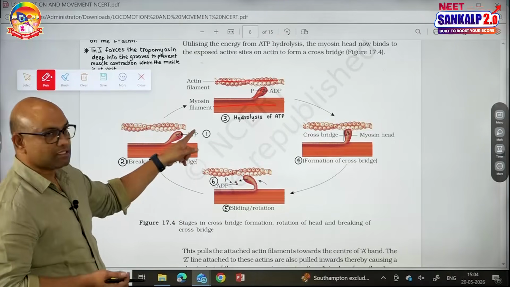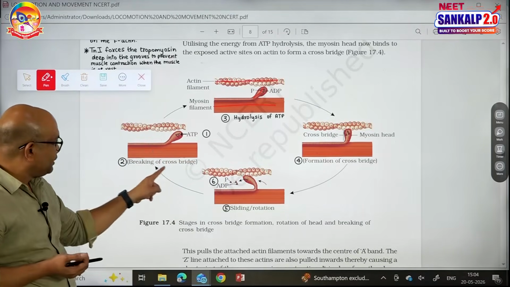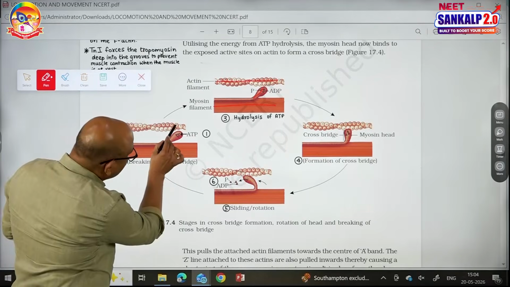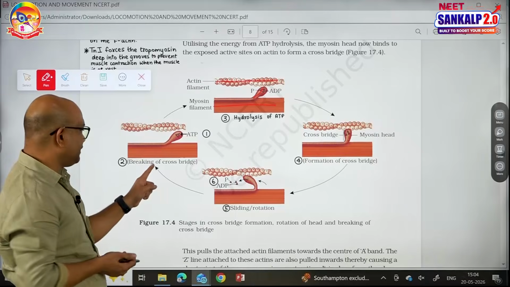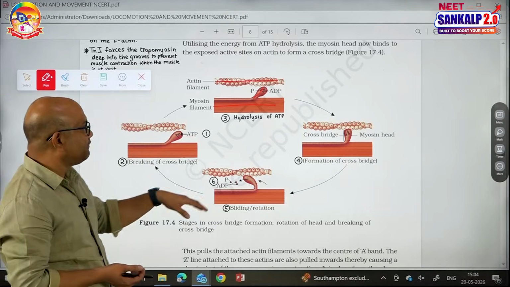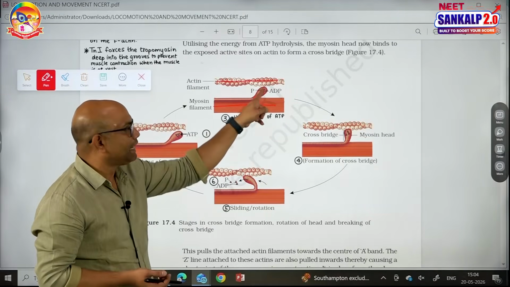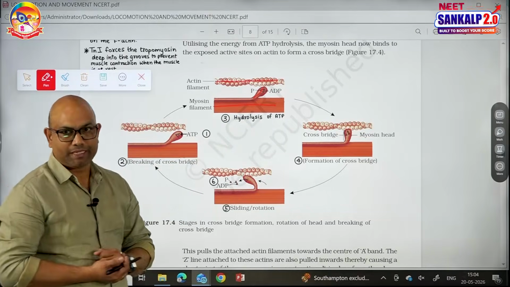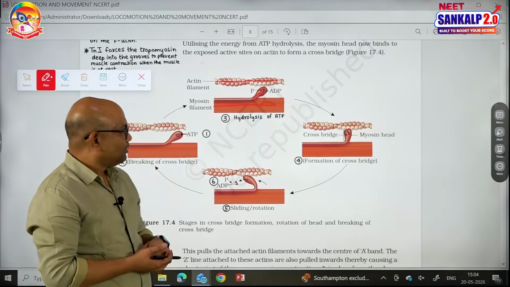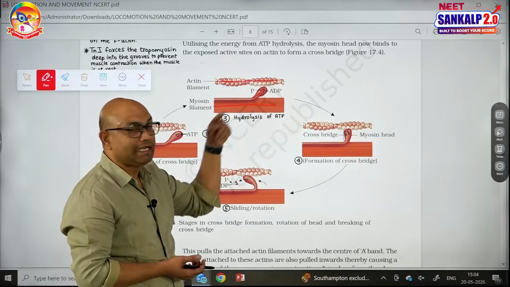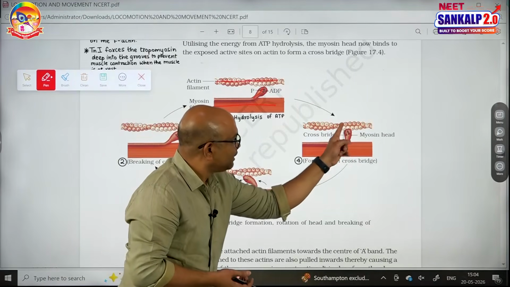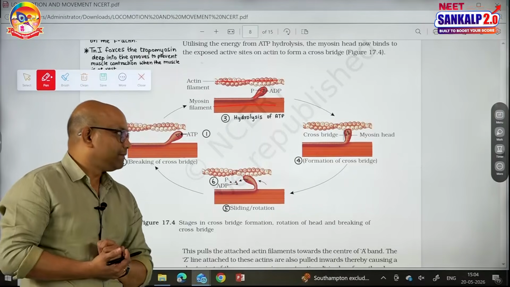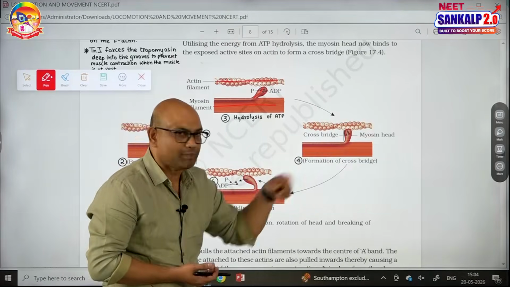So event 1 is binding of ATP, event 2 is, see, there is a gap between the thin and thick filament, the cross bridge breaks. The second event is breaking of the cross bridge. The third event is ATP undergoing hydrolysis into ADP and inorganic phosphate. Once ATP is hydrolyzed, the myosin head gets energy. The head, see, it is moving up and attaches to the actin filament at the active site, forming a cross bridge.